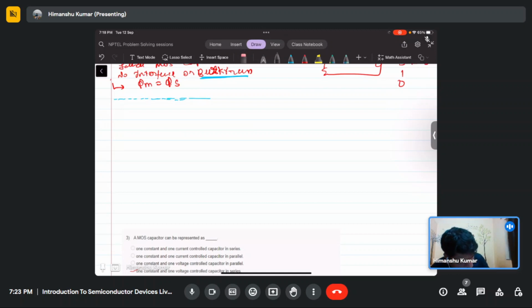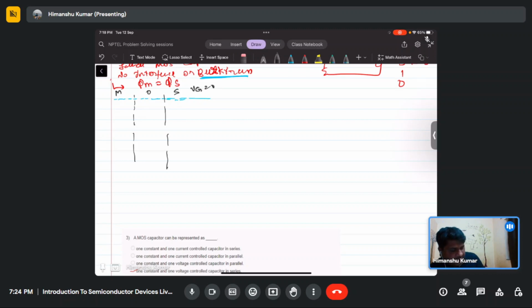In the equilibrium situation, suppose we have not applied the bias, so let's consider Vg at zero bias. Here on this side metal is there, this is oxide, and this is semiconductor: metal, oxide, semiconductor.